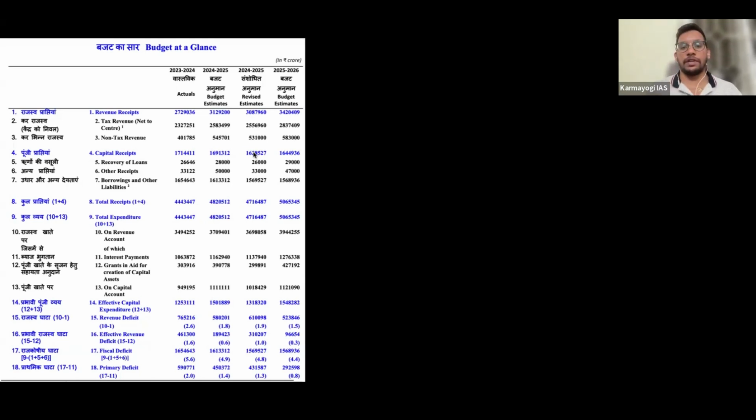We need to get the actual figures. We have to see in next year's budget what we have achieved. And then this is 2025-26, where all the figures are estimated. They won't be able to exactly replicate them, but this was the estimation done by the government and accordingly they will propose this, right? So this was the proposition for the current year, I mean the coming year. Fine. These details I'll discuss at the end in the figures when we are discussing the numbers.